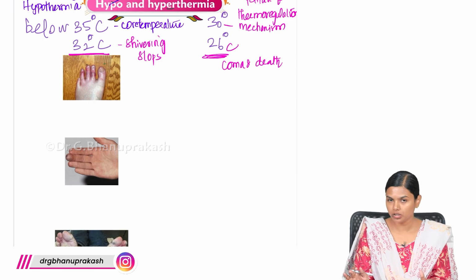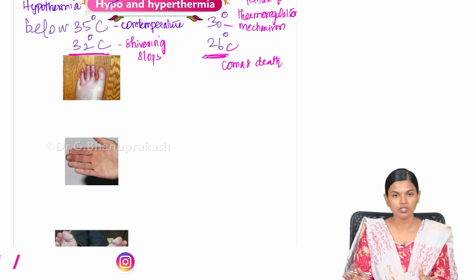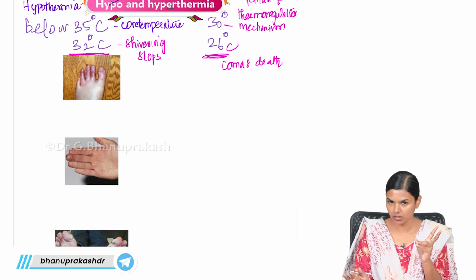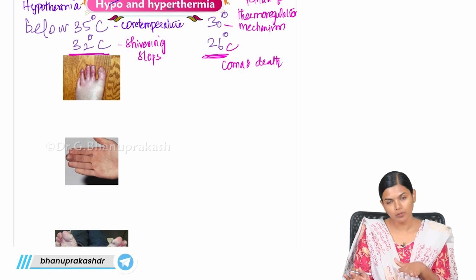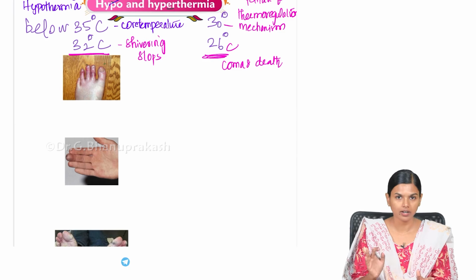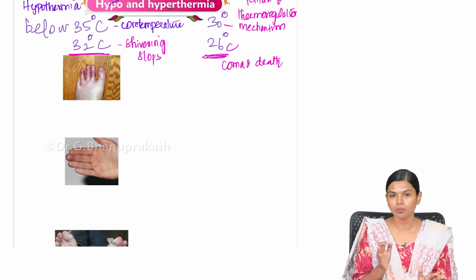So in hypothermia, when the body core temperature goes below 35 degrees Celsius, we call it hypothermia. By 32 degrees Celsius, shivering will completely stop. If it goes below 30, there will be failure of the thermoregulatory mechanism. And by 26 degrees Celsius, the body will go into coma and essentially death. So this is how hypothermia works.